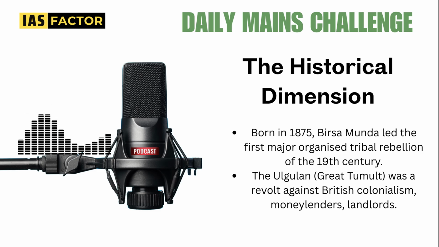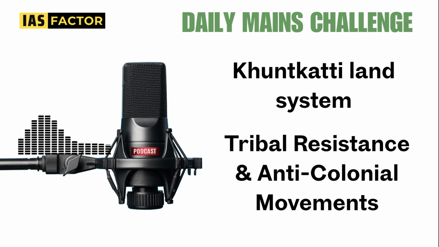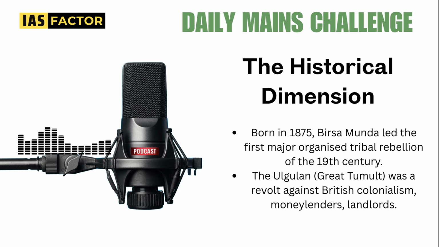The Great Tumult, or the Ulgulan, was a revolt. This is called the Ulgulan or the Great Revolt. So know all the important historical aspects. Why did Birsa Munda fight? That's the first question you need to answer. And what is the Khunkatti land system, the tribal resistance and anti-colonial movements that were part of this? So know all the aspects of history first: why, where is the region, etc.